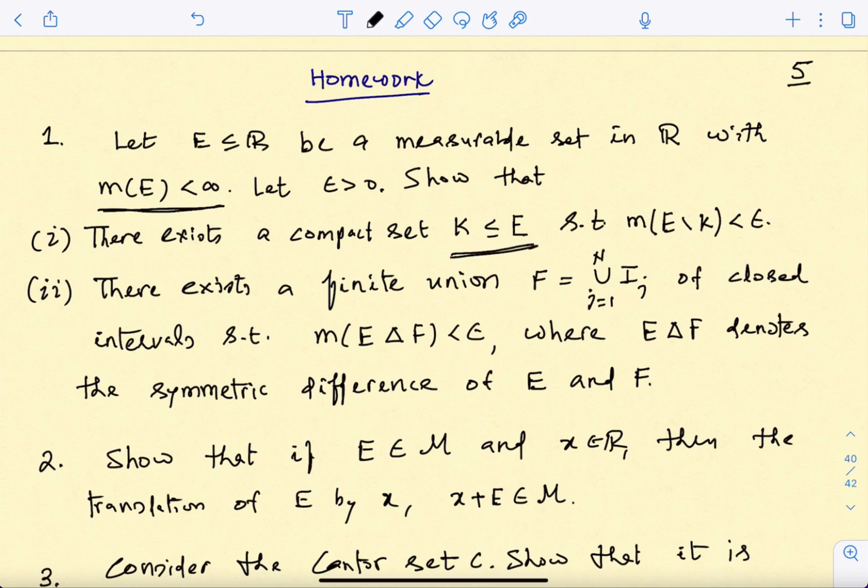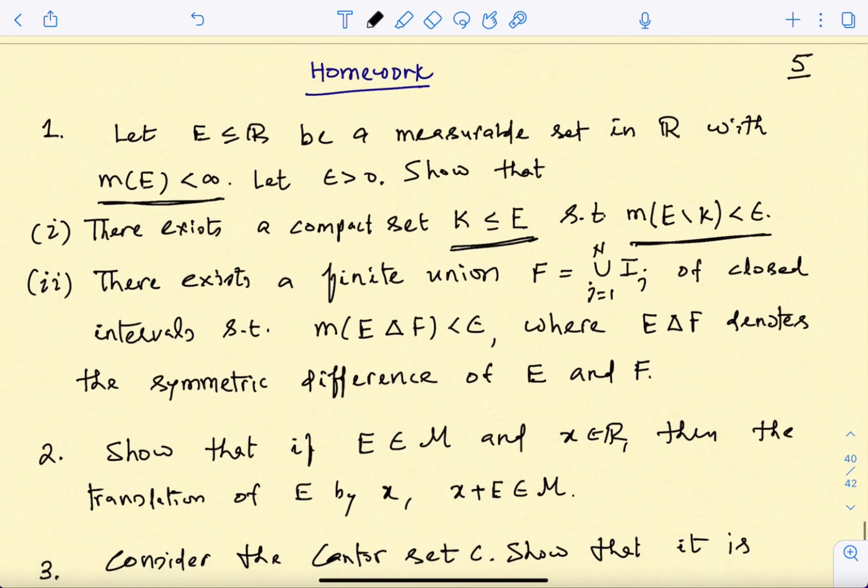This is much better, not just closed sets but compact. So if you take an epsilon positive, you can choose a K sitting inside E which is compact, such that the measure of the difference E minus K is very small.